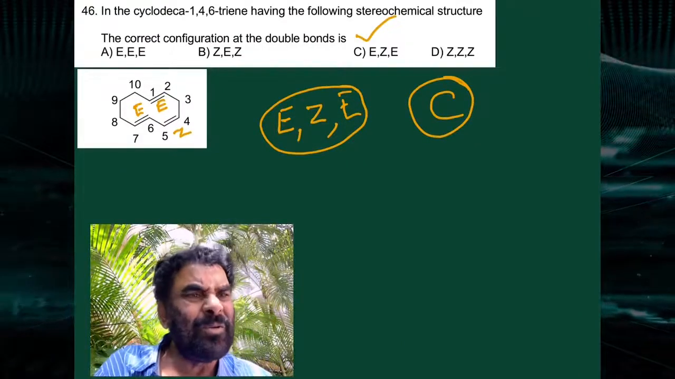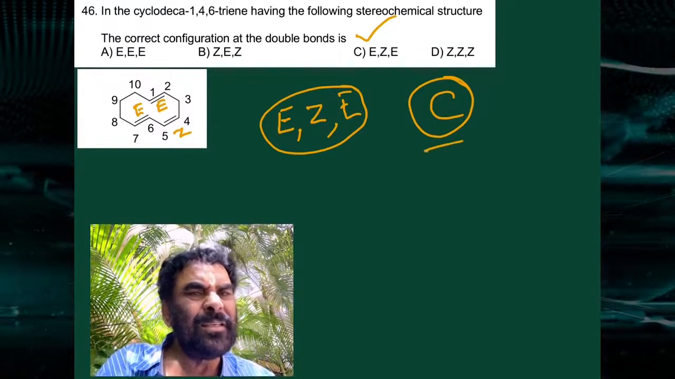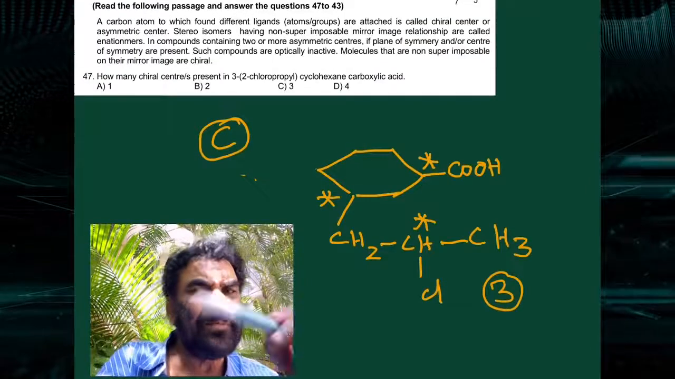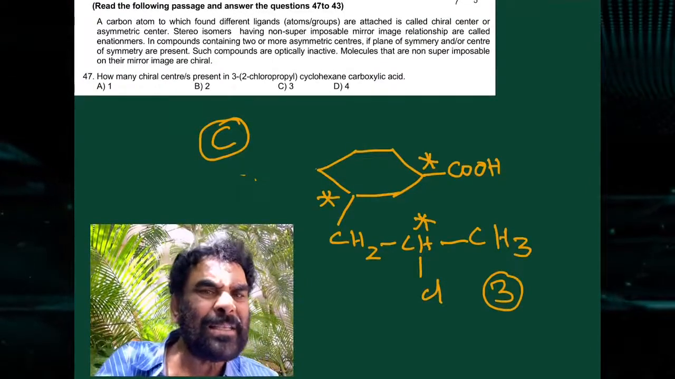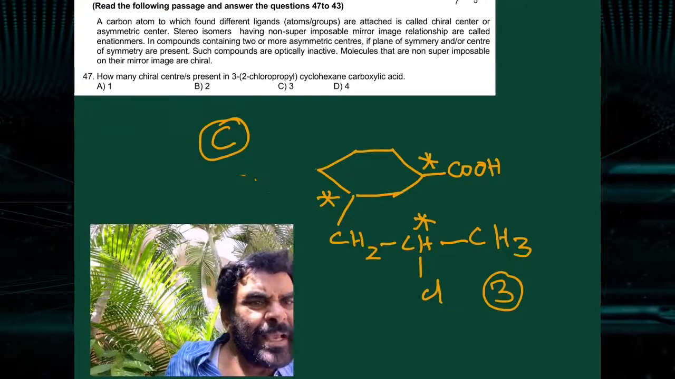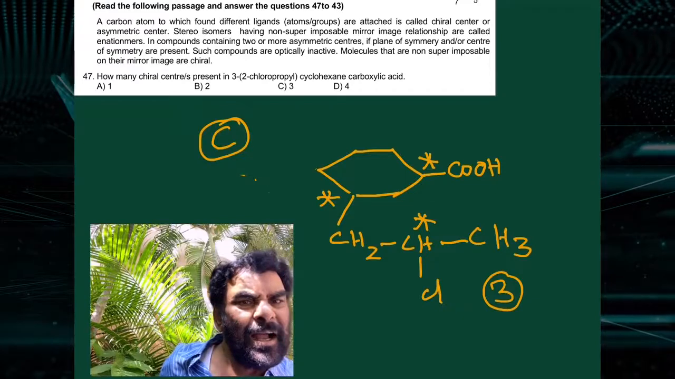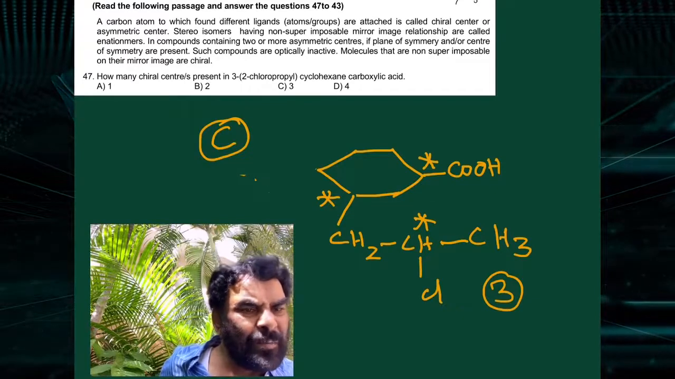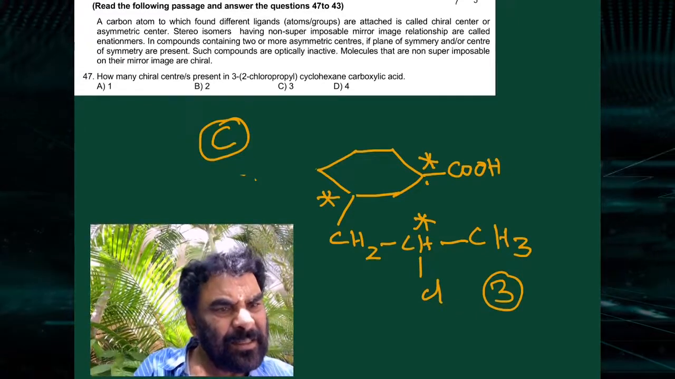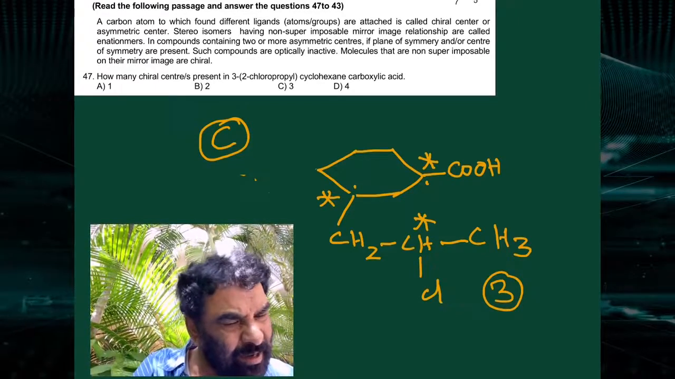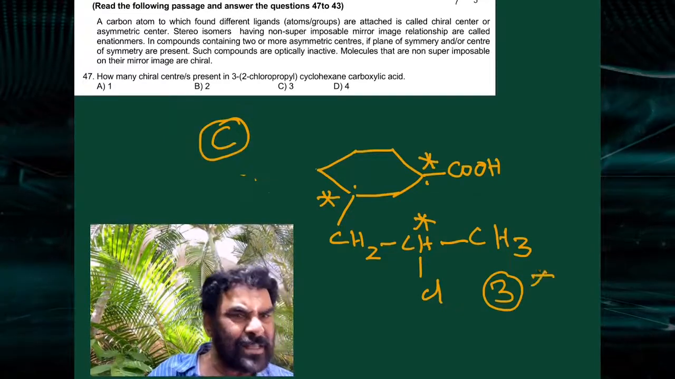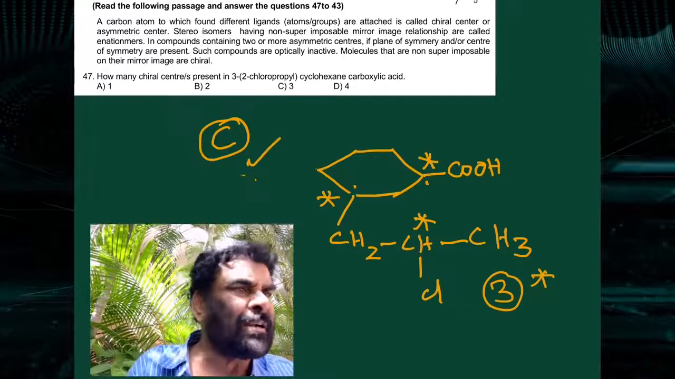The other thing is the configuration is very simple to determine. E and Z, there is no need to tell this one. C is correct option. So find out, using the CIP rules, how many chiral centers are present in the given molecule. What is the molecule? This is the cyclohexane carboxylic acid. At the third position, a 2-chloropropyl group is present. How many chiral centers are there? This is a chiral center, this is a chiral center. On the ring there are 2 chiral centers. In the side chain 1 chiral center. Total chiral centers are 3. That is C is the correct option.